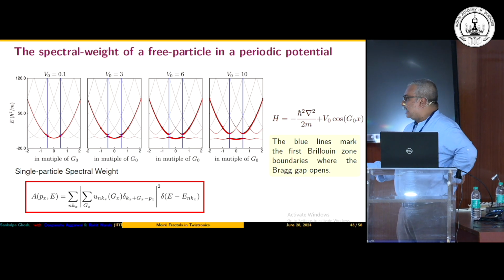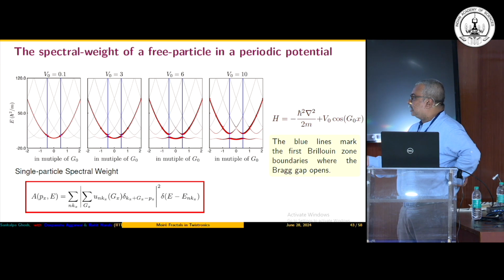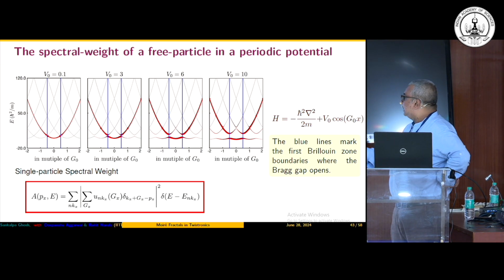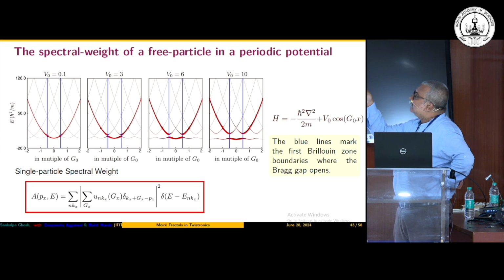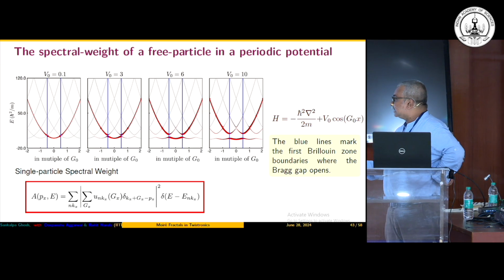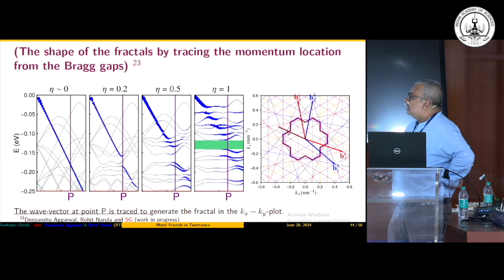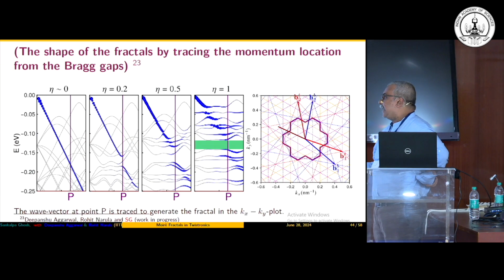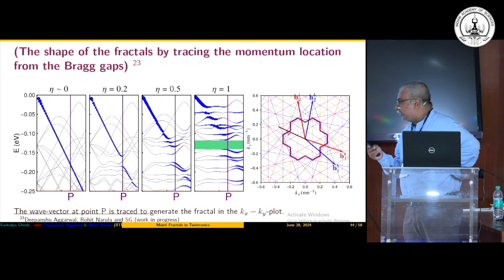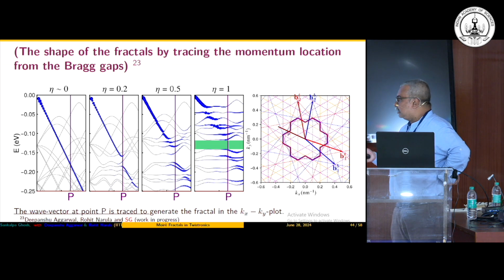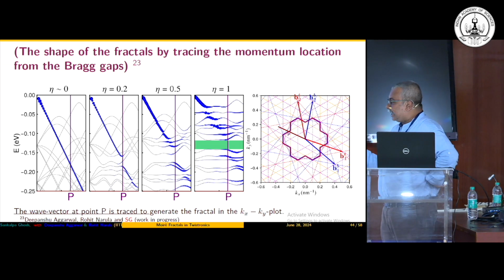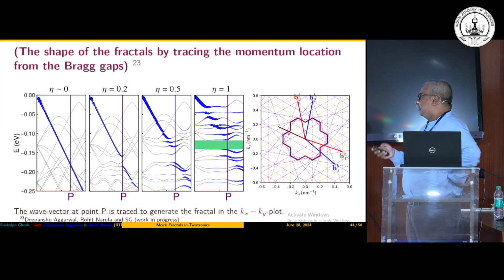Let's look at this band structure by putting in the third axis the single particle spectral weight. It looks like this, and one can immediately see the Bragg gaps in this particular system. The same thing can be done here. Now, to find such Bragg gaps in this system, you need to resort to a very complicated formula, where you write the area of the quasi-Brillouin zone in terms of the original Brillouin zone, and that gives you a set of complicated Diophantine equations.